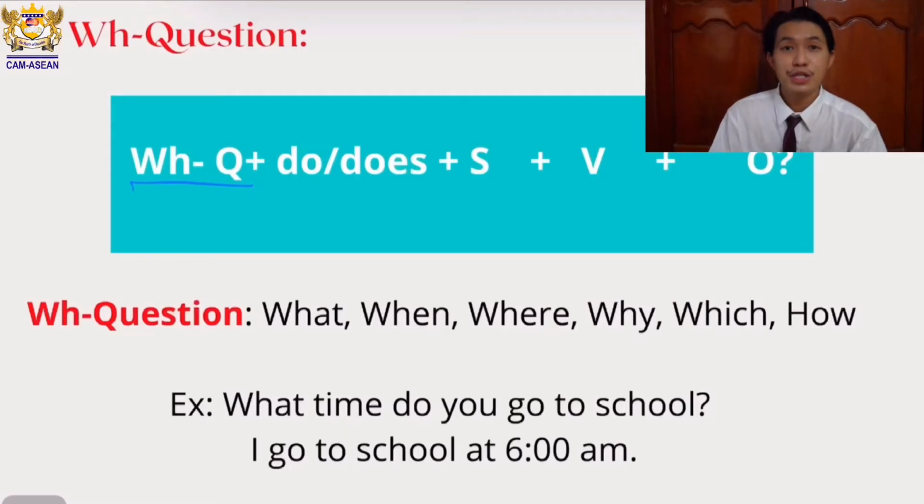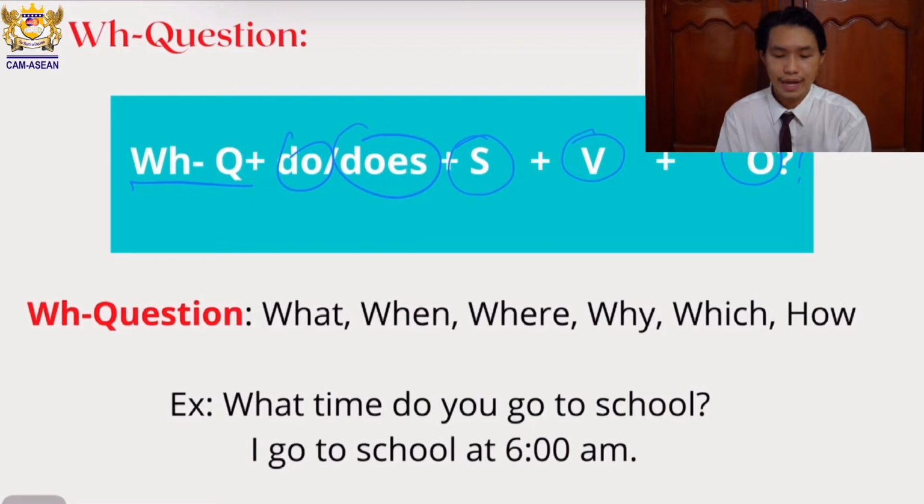So let's move on to WH questions. Alright, so let's look at the sentence structure together. It starts with a WH question word, followed by do or does, followed by the subject, followed by the verb, followed by objects and a question mark, okay?